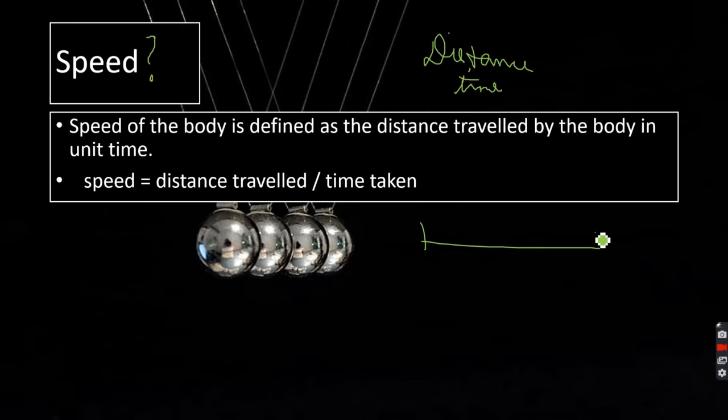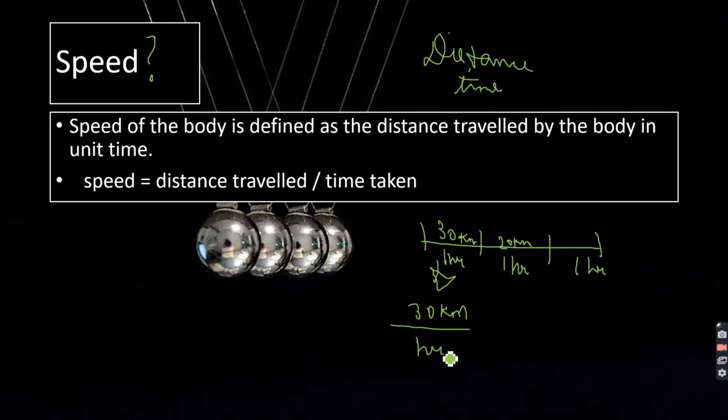So suppose I am moving, the time I am taking is 1 hour. The intervals I have divided is 1 hour. And I am covering 30 kilometers in 1 hour. And in the next interval it is again 30 kilometers. So the relative term, that is 30 kilometers per hour, is my speed. That is, I am moving with the speed of 30 kilometers per hour. Every hour I have the capability to cover the distance of 30 kilometers. That is known as speed.